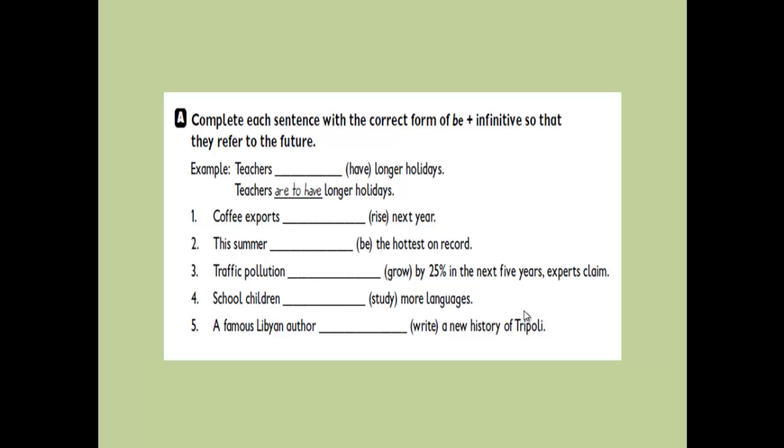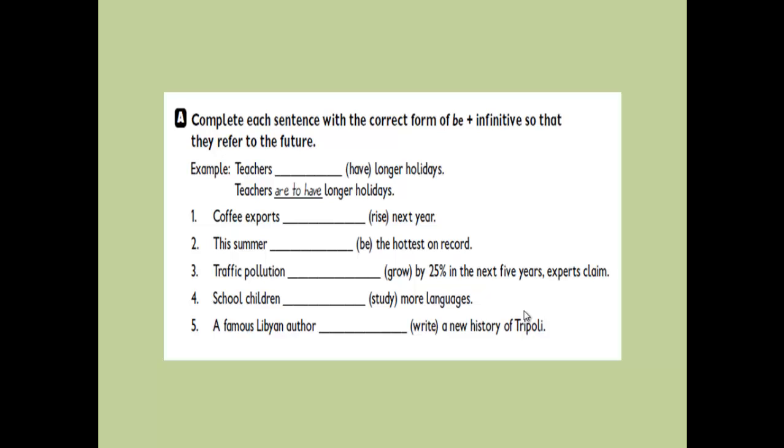Number 1, coffee exports rise next year. It becomes coffee exports are to rise next year. Number 2, this summer be the hottest on record.